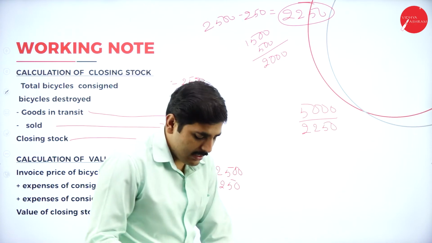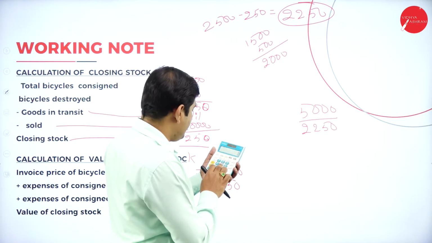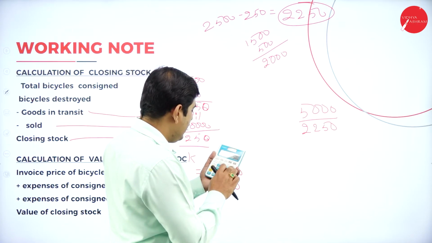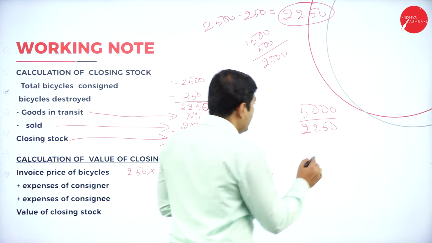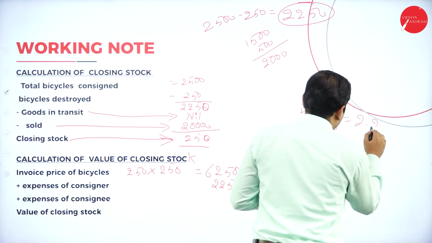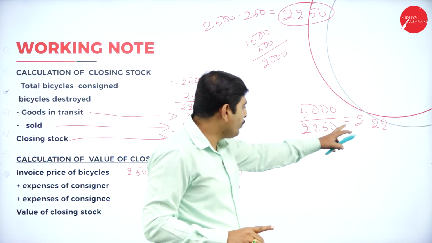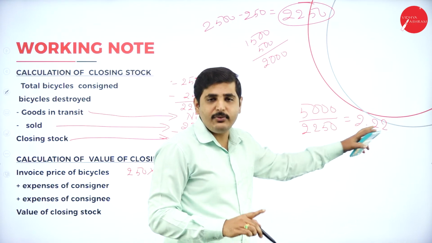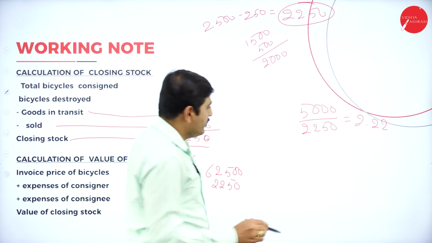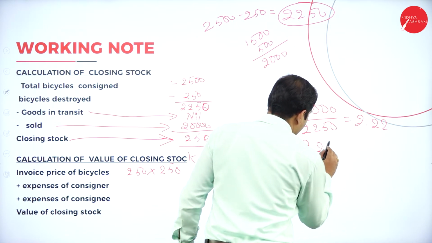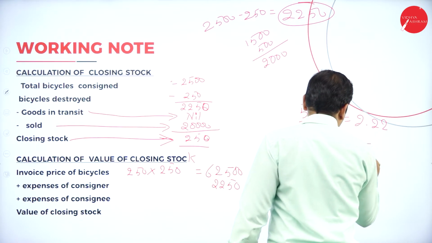So let's identify the actual expenses per cycle. 5,000 divided by 2,250. So he has spent 2.22 rupees on one cycle. So the consignee has spent 2.22 rupees for one cycle, into how many cycles in closing stock? 250 cycles are in closing stock.